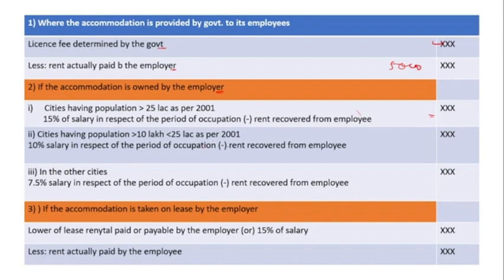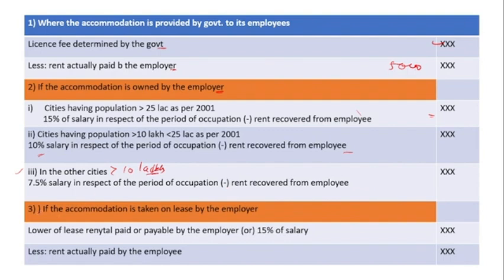If the population is more than 10 lakh but less than 25 lakh, then 10% of the salary minus rent recovered from the employee. Then in the third case, in other cities where the population is less than 10 lakh, 7.5% of the salary in respect of the period of the accommodation minus rent recovered from the employee.